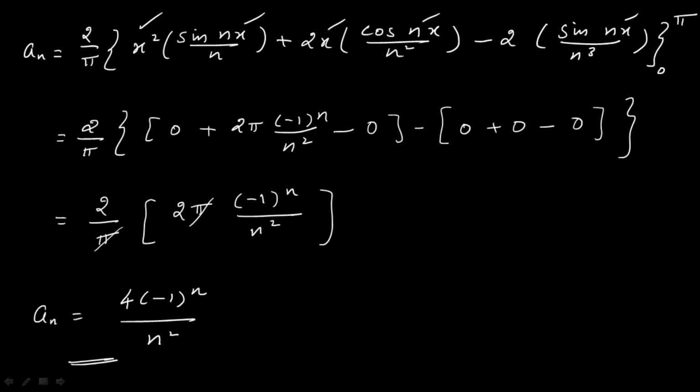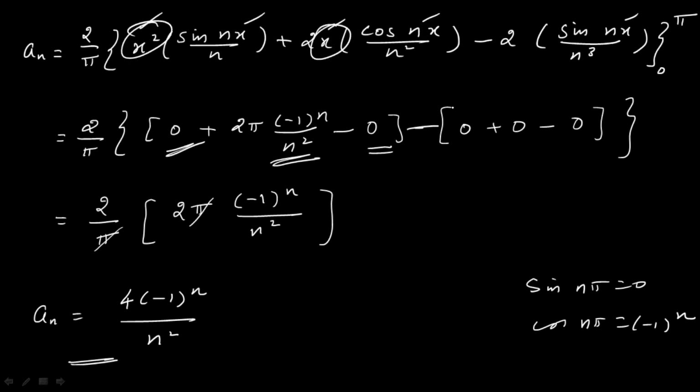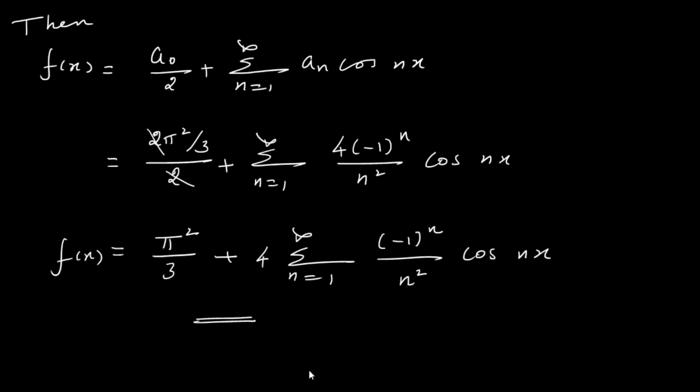So sin n pi, you know the value of sin n pi. Sin n pi value is 0, whereas cos n pi value is minus 1 whole power n. So sin n pi is 0, so the first term is 0, plus coming to the second term, 2 pi cos n pi, value minus 1 whole power n over n square. Coming to the third term, sin n pi is 0, upper limit. Minus, coming to the lower limit 0. So x is in product, first term 0, here second term also x is in product, so second term 0, coming to the third term sin 0 value you know already, that is 0. Simplifying this you get the value of an. And substituting in f of x gives you the general form of f of x.